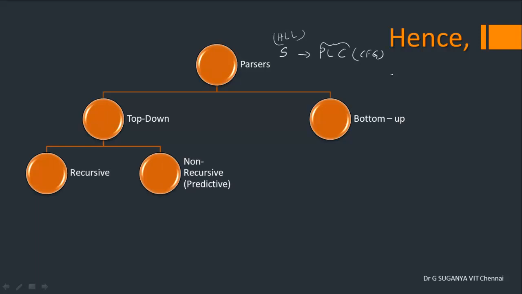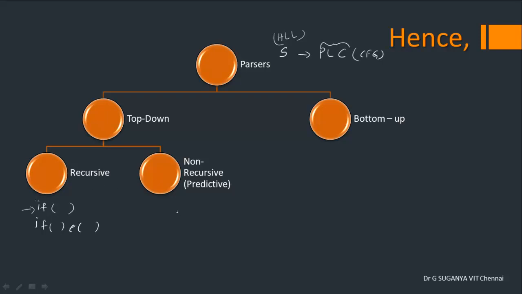Under top down, there are a lot of parsers, but basically we have one of the recursive kind. Recursive in the sense, you take a particular production and try to find a match. For example, for an if statement, you have simple if and you have if else also. You need to check whether the given statement in your input program belongs to simple if or not. If it doesn't match, then you can go for if else, or the reverse in practice. That is what we call recursive top-down parsing, where we try to apply the given productions in the CFG recursively to check whether it falls under a particular combination.